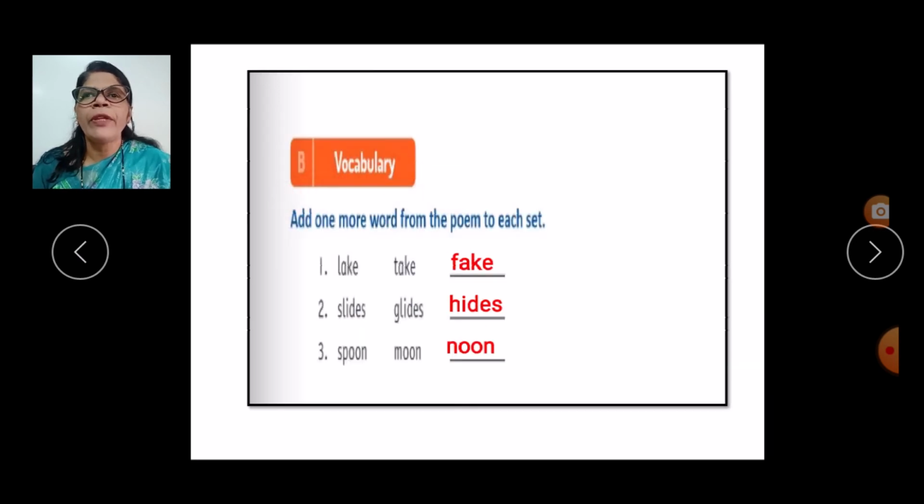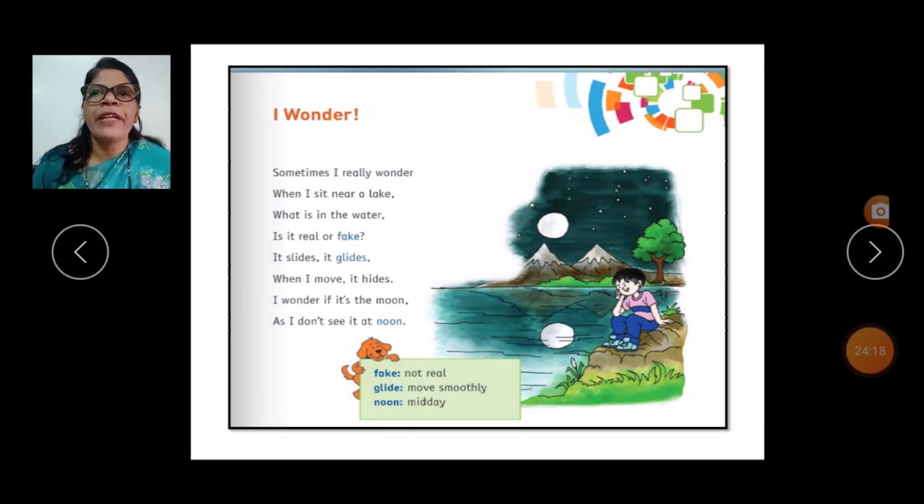B, vocabulary. Add one more word from the poem to each set. Lake, take, fake. Slides, glides, hides. Spoon, moon, noon. Again once more. Lake, take, fake. Slides, glides, hides. Spoon, moon, noon. In this, children, we can see the rhyming words here.